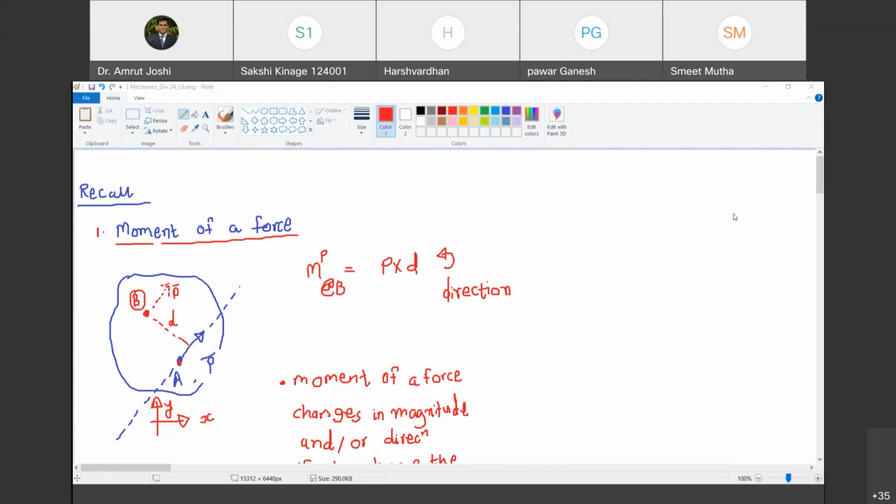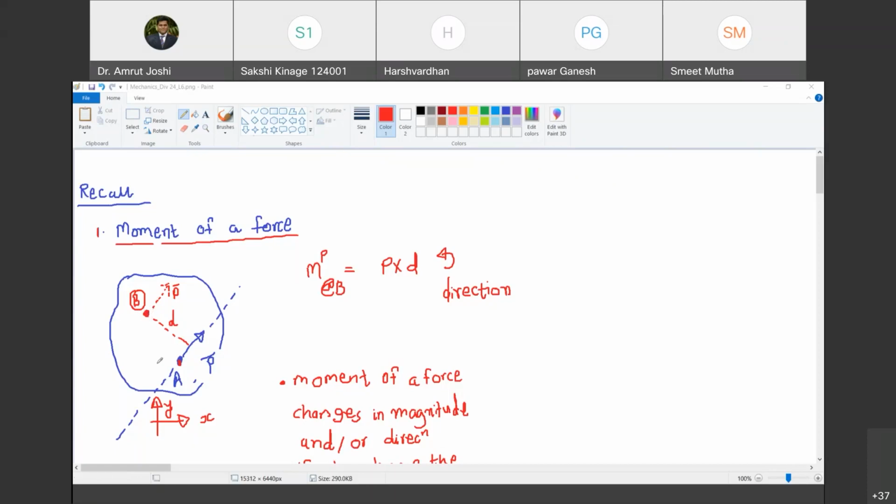Yes, sir. And in addition to that, due to this force P bar, there will be a tendency of rotation about point B. How did we envisage and understand that tendency? I asked you to hold the body, in mind, with fingers at B. Are you with me? Yes.